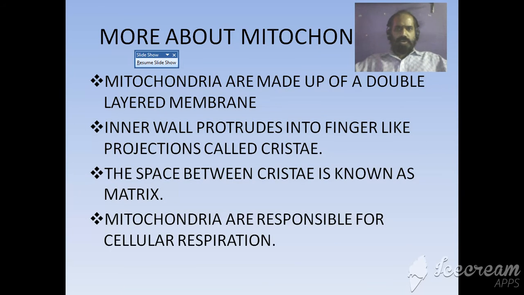More about mitochondria. Mitochondria are made up of a double layered membrane. The inner wall protrudes into finger-like projections called cristae. The space between cristae is known as matrix. Mitochondria are responsible for cellular respiration.